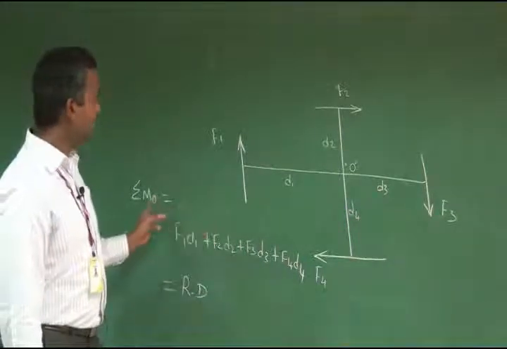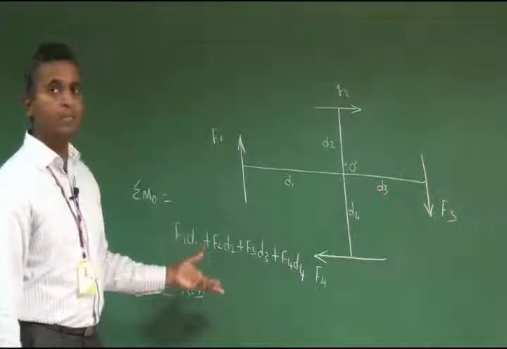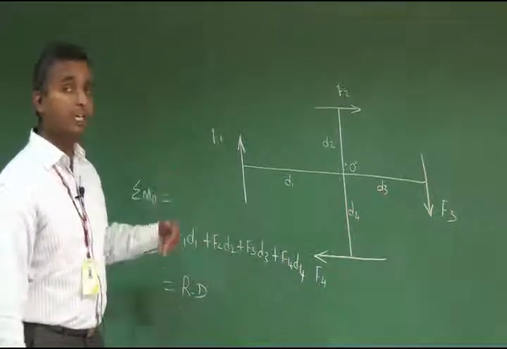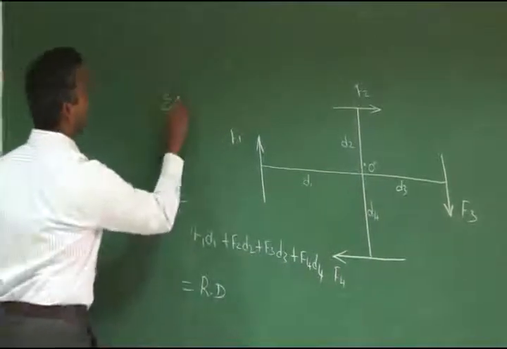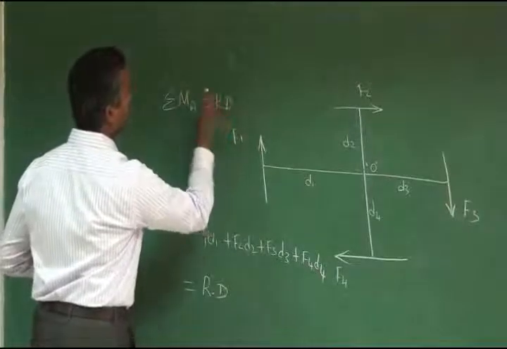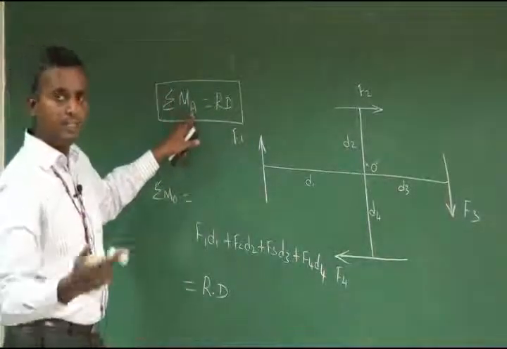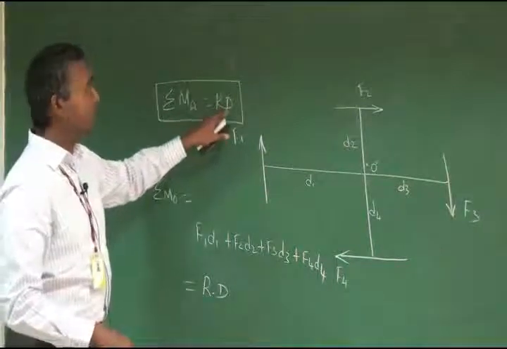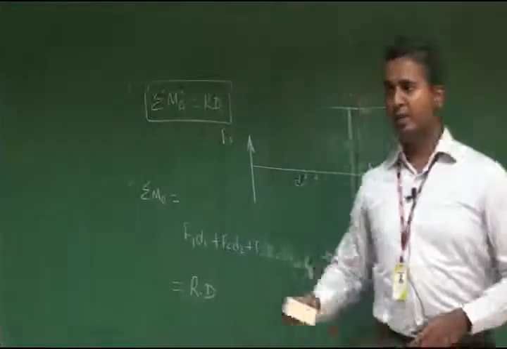It states that the summation of moment about any point in a system of forces is equal to the moment of the resultant through that point. That's all. It can be easily stated as sigma MA is equal to R into D. So this is what is called Varignon's theorem.